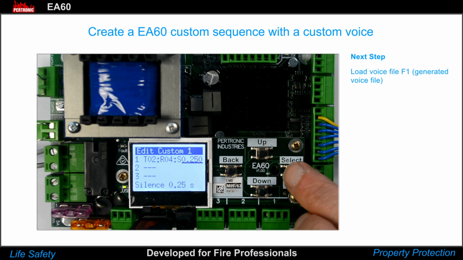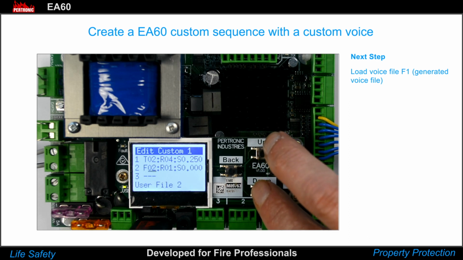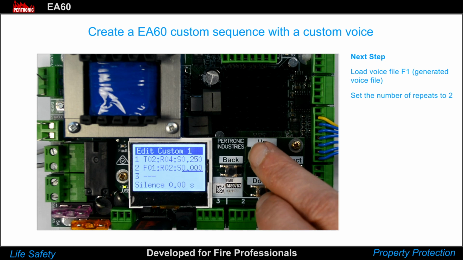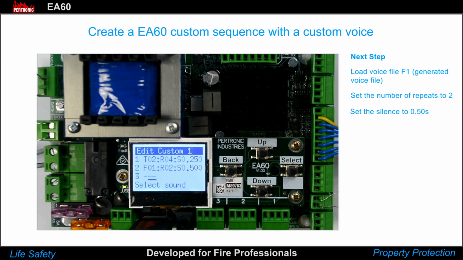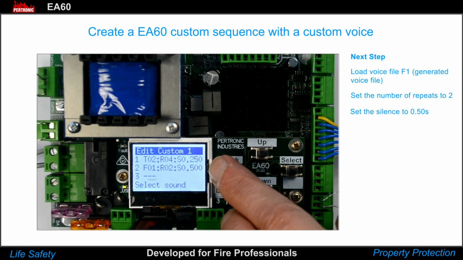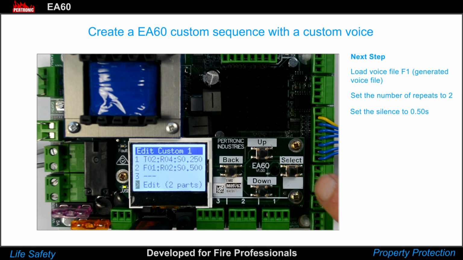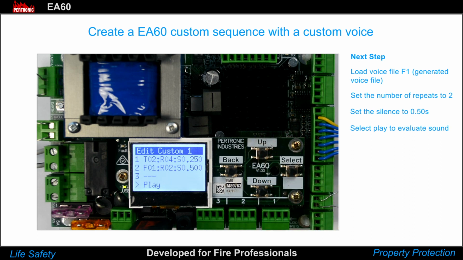Next, select Voice File F1 and set the number of repeats to 2 with a silence of 0.5 seconds. At this point, you can play the sequence to evaluate the sound. Simply select play. If adjustments are necessary, you can edit the sequence accordingly.